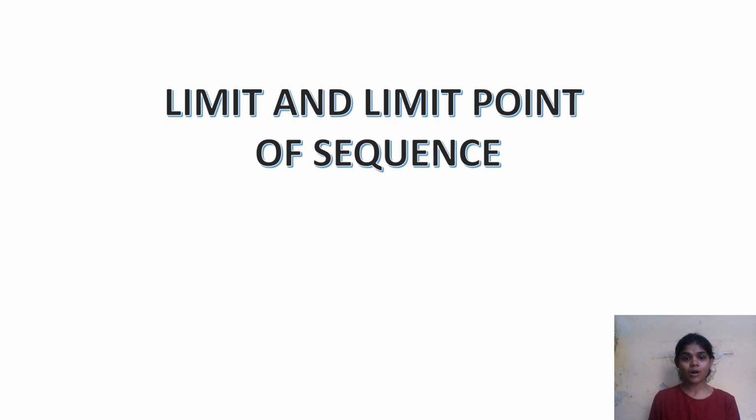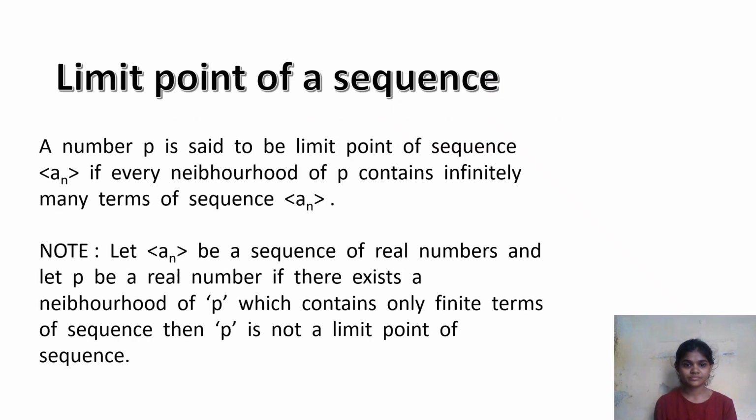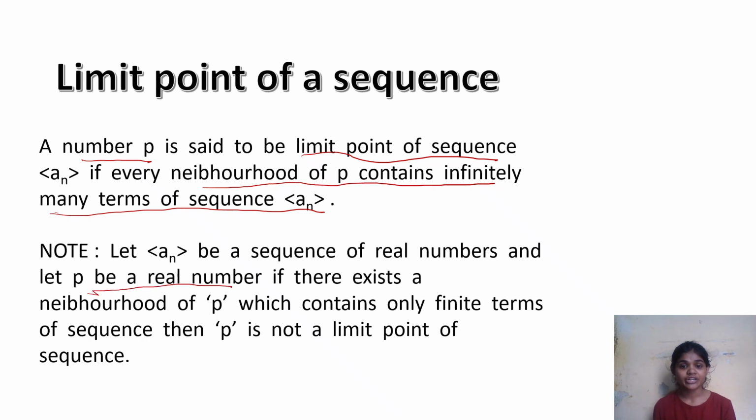Today we will discuss limit and limit point of a sequence. Now we will discuss limit point of a sequence. A number p is said to be a limit point of sequence an if every neighborhood of p contains infinitely many terms of sequence an. Let an be a sequence of real numbers and p be a real number. If there exists a neighborhood of p which contains only finite terms of the sequence, then p is not a limit point of the sequence.